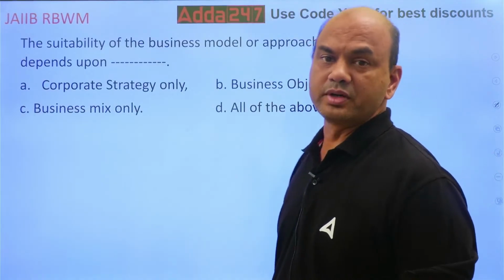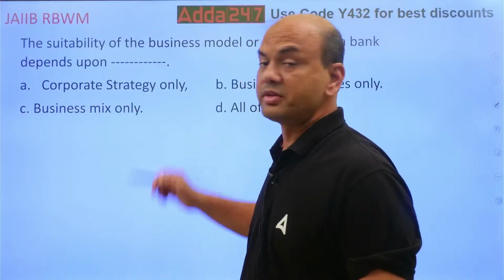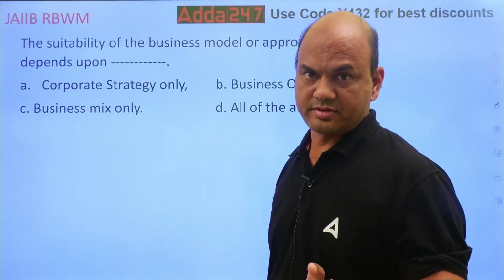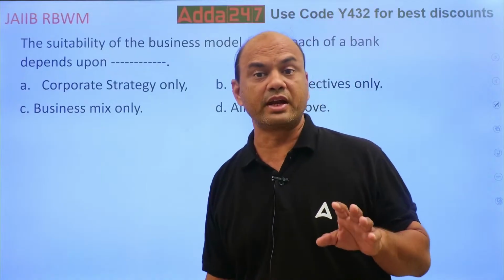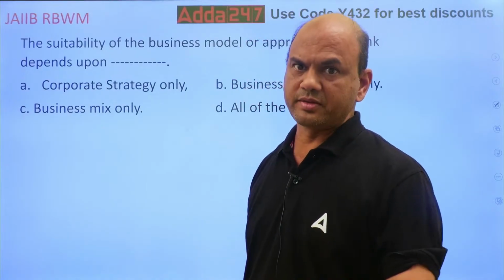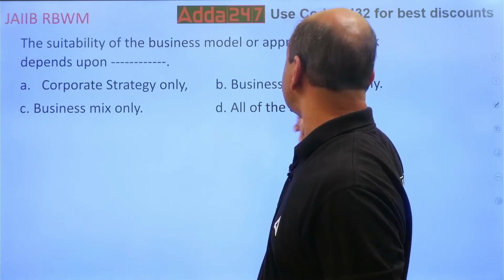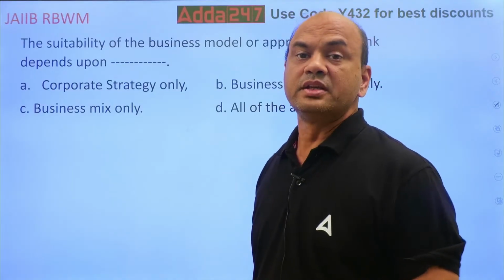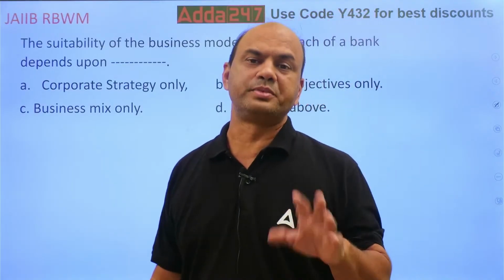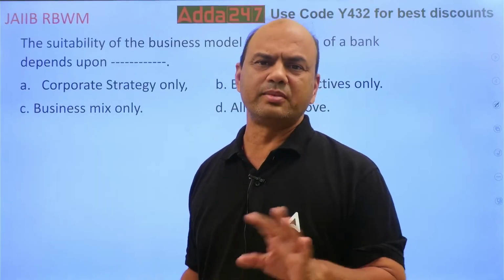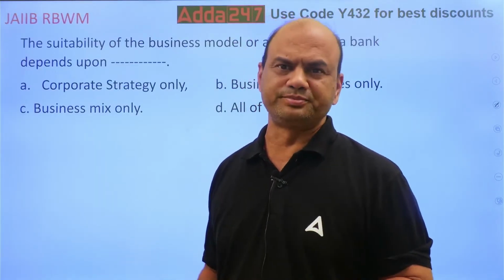What do you mean by these words actually? Corporate strategy means what do your board of directors think for the long term, to be frank. Business objective. Objective means, see, what is your primary objective? Generally, in all the banks, business objectives are roughly the same.